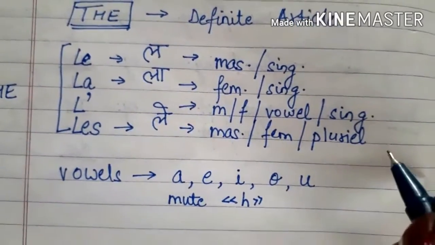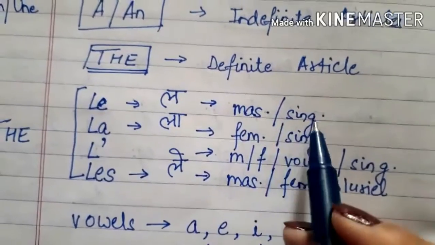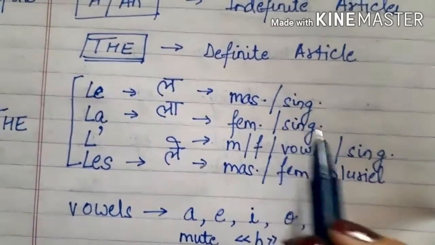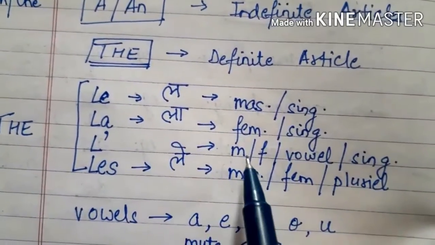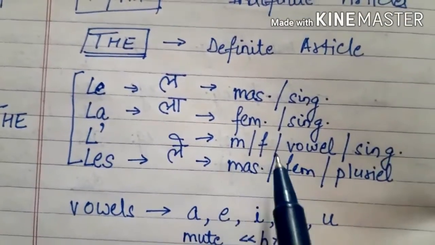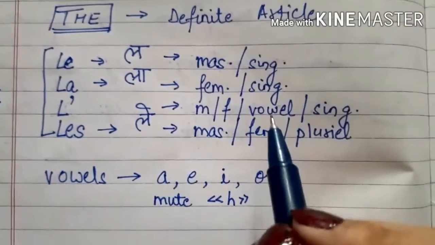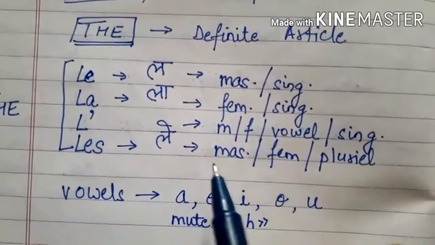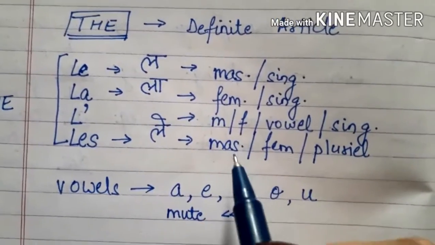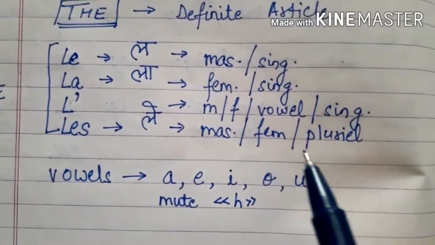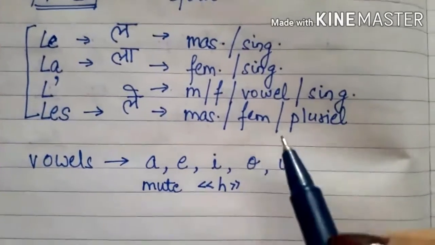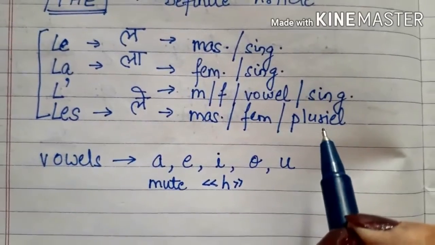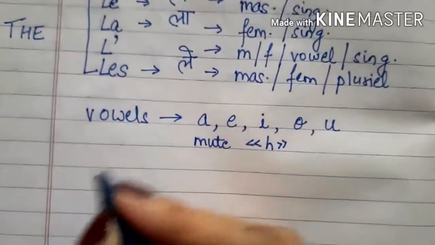Got it? So le is used for the noun which is masculine singular. La is used for the noun which is feminine and singular. Le apostrophe can be used either for masculine or for feminine, but the condition is that it should start with a vowel and it is singular. And lay can be used with masculine or feminine. It can start with a vowel or a consonant. It doesn't make a difference, but it should be plural. It should be clear with the help of an example.